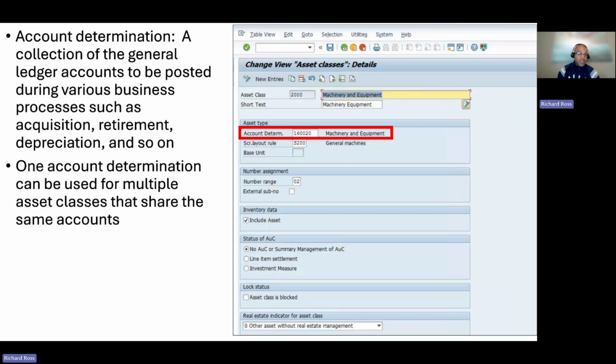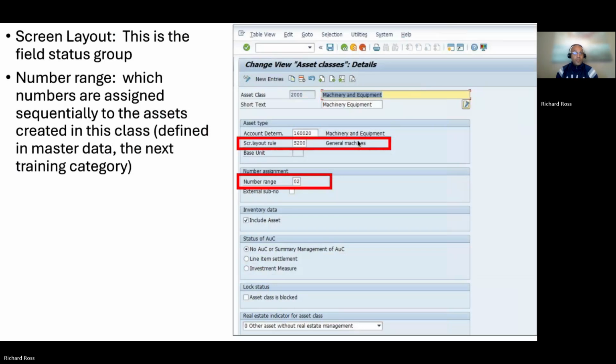One account determination can be used for multiple asset classes that share the same accounts. Screen layout: this is the field status group. It's basically what fields are displayed and what fields are required. Number range: which numbers are assigned sequentially to the assets created in the class.